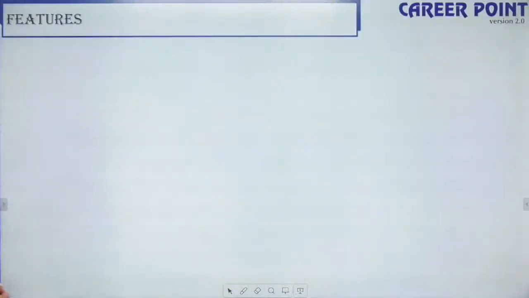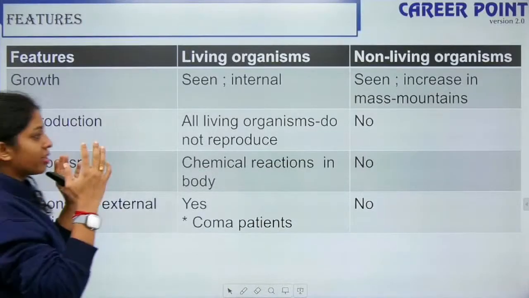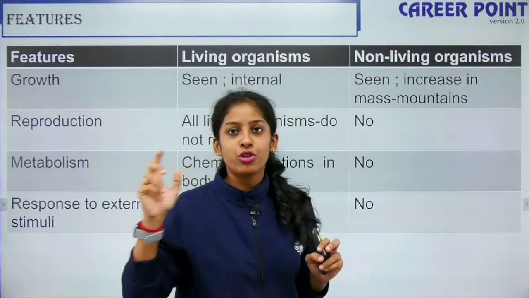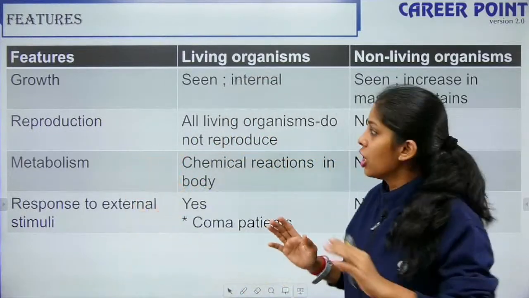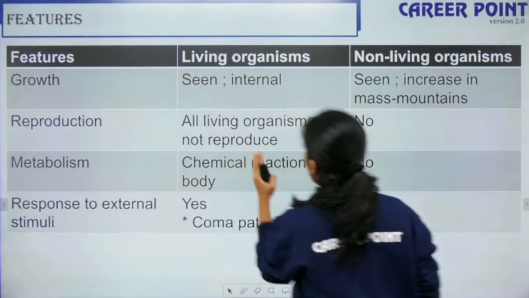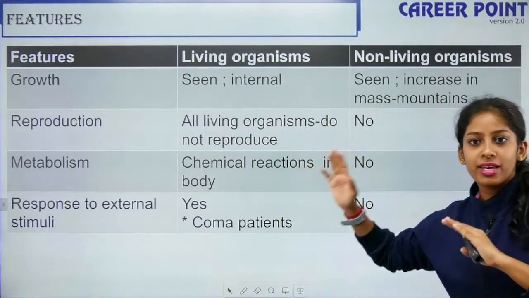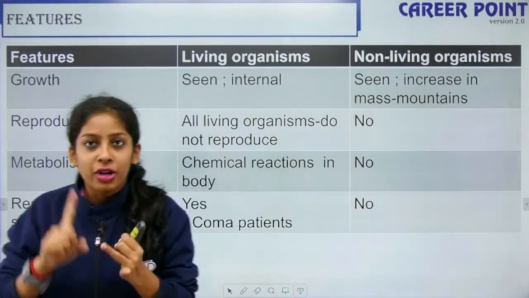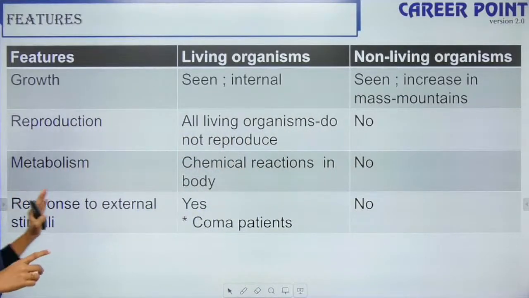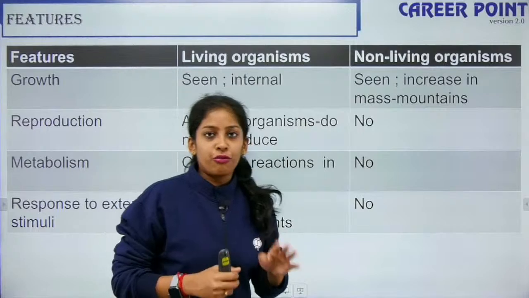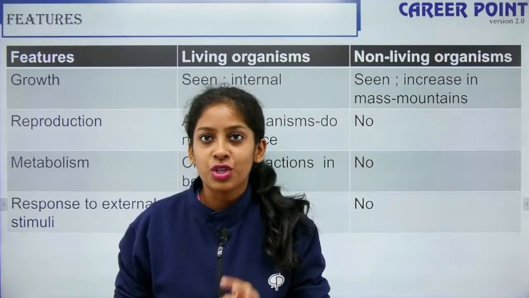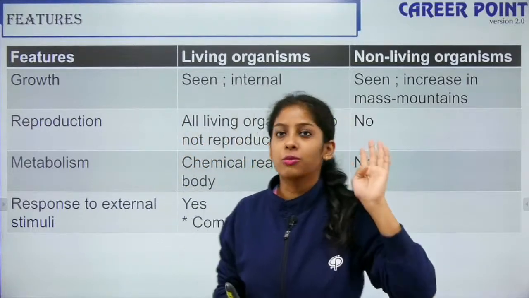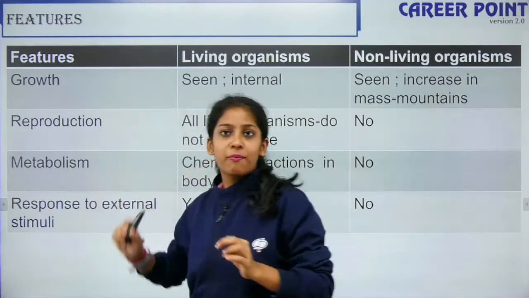Okay, so here we move. So first of all, this chapter describes the features of living and non-living, right? So I have the features here, how each is related to living beings and how it is related to non-living beings. So first is growth, reproduction, metabolism, response to external stimuli. Your first chapter, when it talks about the features of living and non-living, talks about 4 features. You have to remember the 4 features.